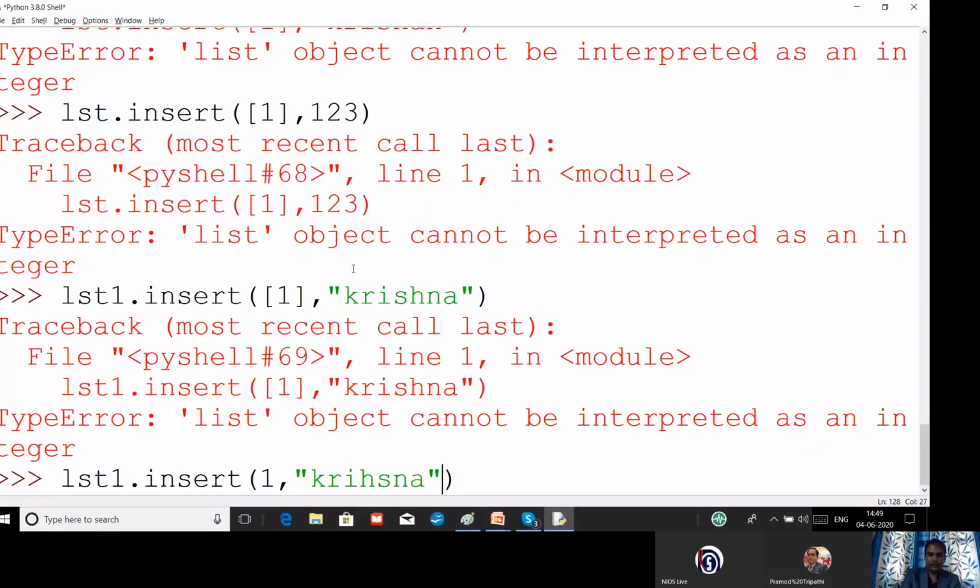If you want to sort in descending order, that is also possible. For that, you have to use the reverse option a little bit. Then only it is possible. First, list.sort will simply sort it, but we can use reverse is equal to True. Then the list gets reversed. When we reverse, the data sorted in ascending order will convert into descending order. Always write True with a capital letter. T must be a capital letter.